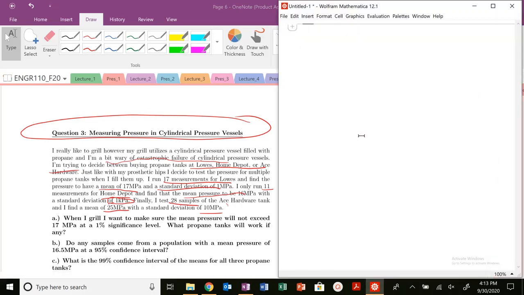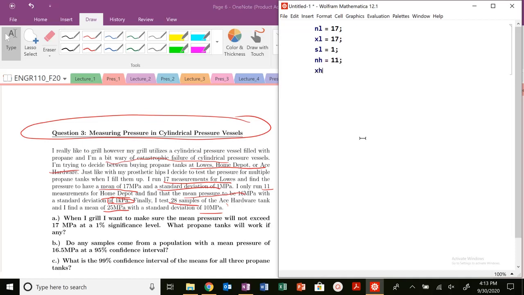So right off the bat, I want to start accumulating these values. N for L, the number of Lowe's measurements, is 17. X bar, which I'm just going to call X of L, is equal to 17 megapascals, and S of L is 1 megapascal. My number of Home Depot measurements, N of H, is 11.